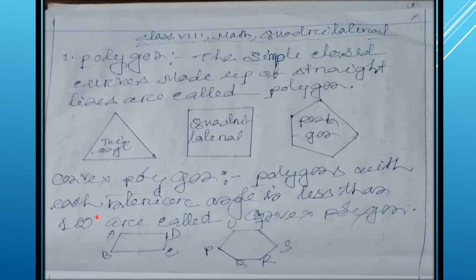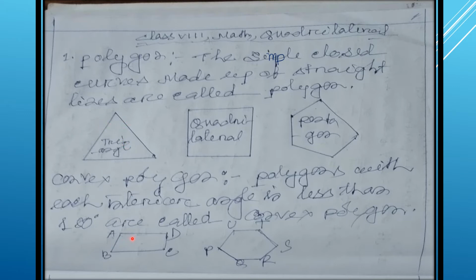A polygon with every interior angle less than 180 degree is called a convex polygon. In a convex polygon, each angle should be less than 180 degree. In a triangle, it's not possible to have one, because if you add all the angles, you get 180 degree. How can one angle be more than 180 degree? It is not possible.